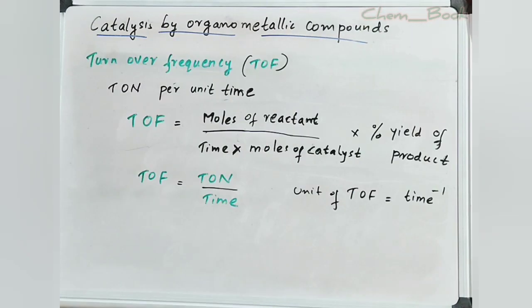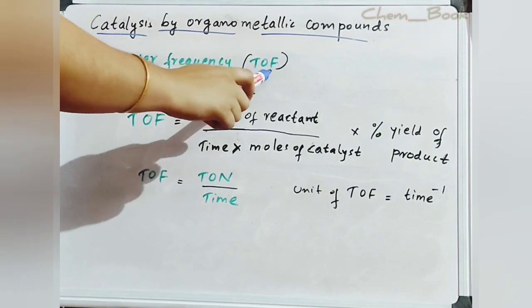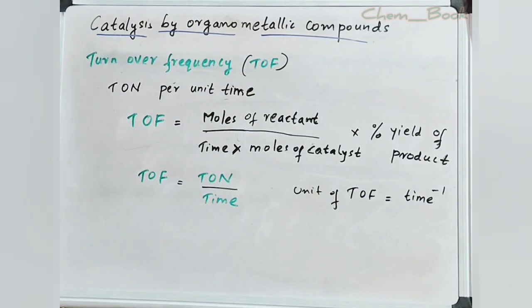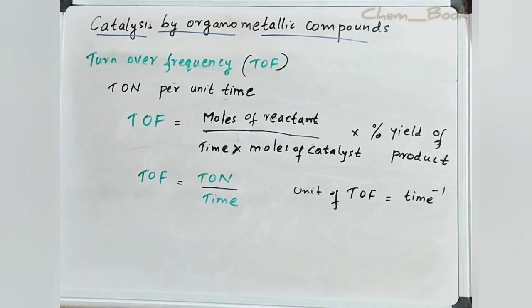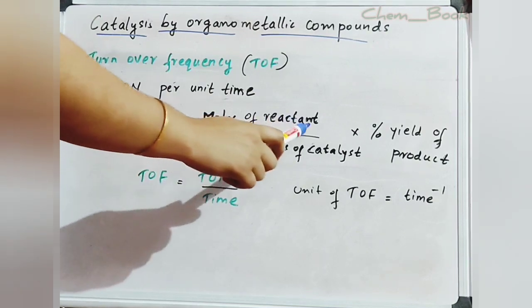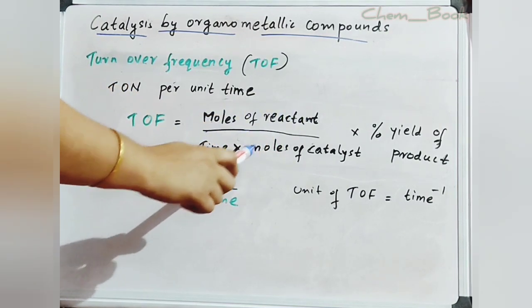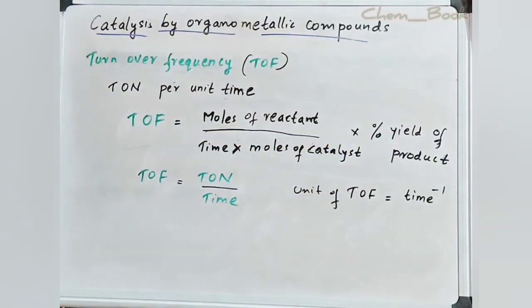Another term related to catalysis is turnover frequency, which is represented by TOF. What do you mean by turnover frequency? It is defined as turnover number per unit time. Turnover frequency can be calculated by this formula: TOF is equal to moles of reactant divided by time times moles of catalyst times percentage yield of product.